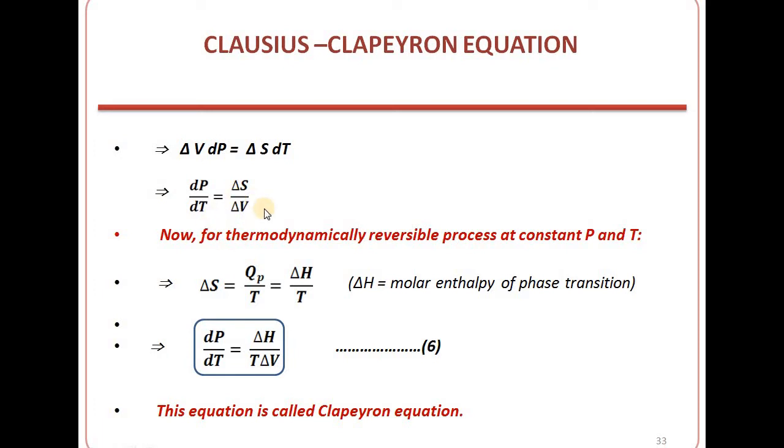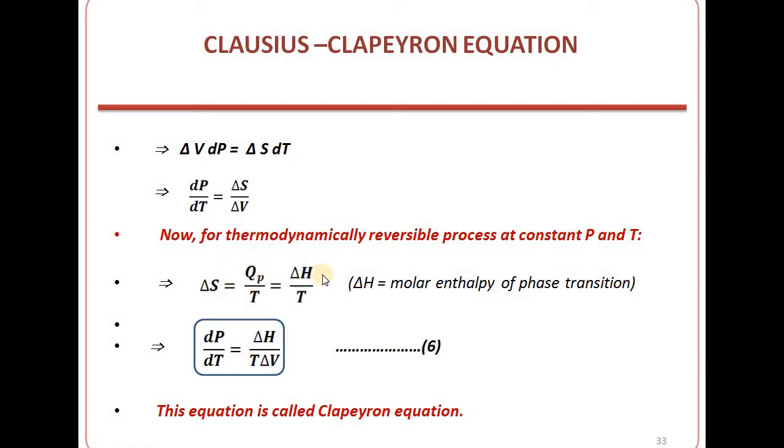Now for a thermodynamically reversible process at constant temperature and pressure, we very well know del S is given by Qp by T, where Qp is equal to del H, that is the heat change taking place at constant pressure P, which is the enthalpy change.